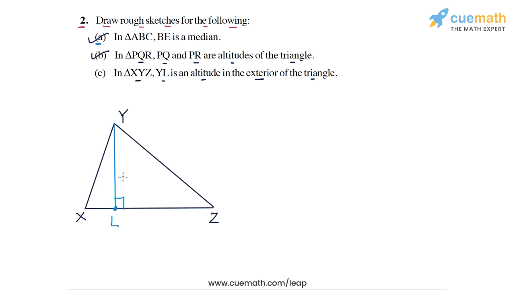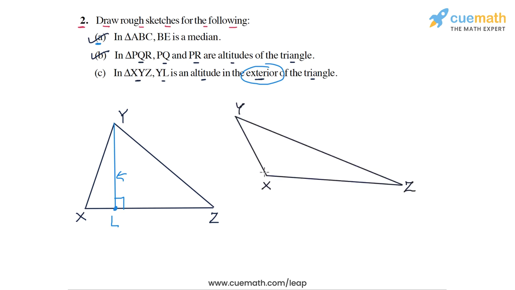But the problem is that this segment lies inside the triangle, and what we want is YL to lie in the exterior of the triangle. So how can that be possible? Well, if you consider the situation where the angle at X is obtuse. Okay, so if you look at this angle here, this angle is obtuse here. In this case, if you draw the altitude from Y to XZ, what will you get?